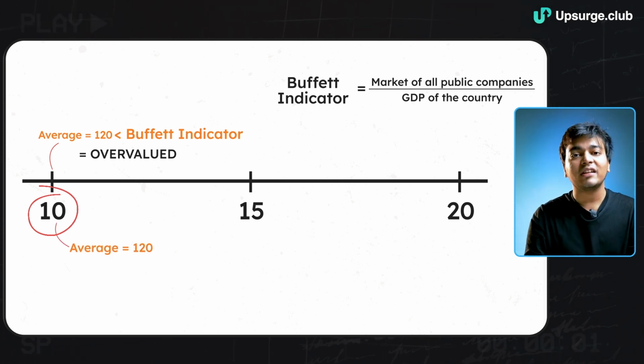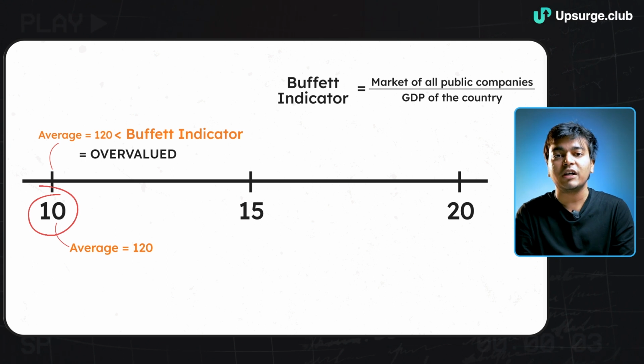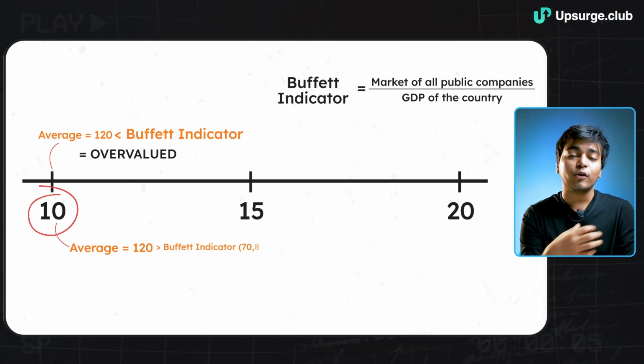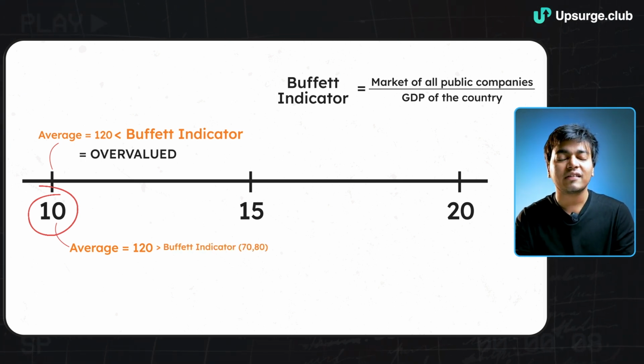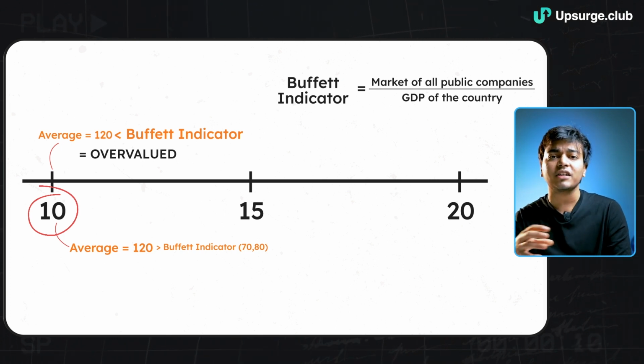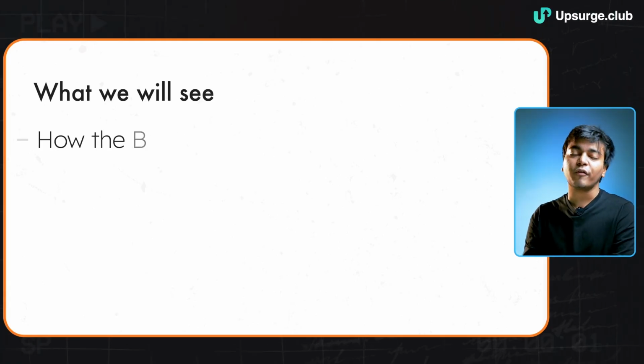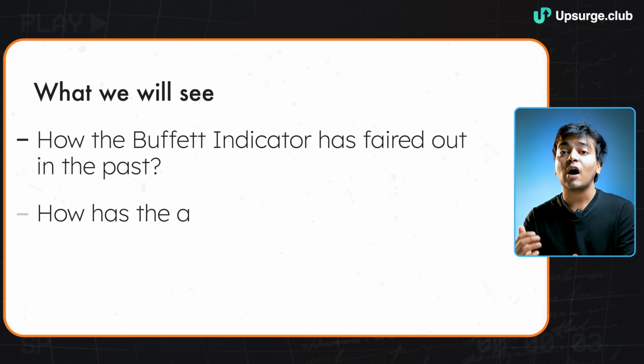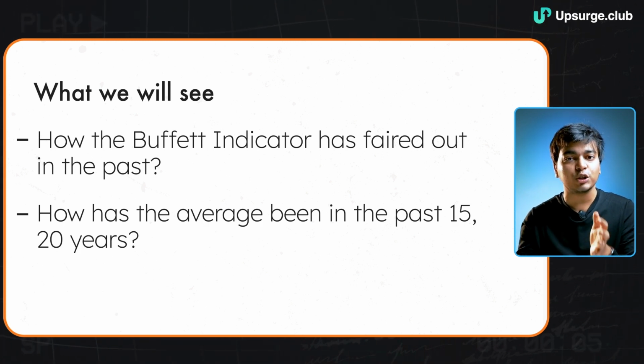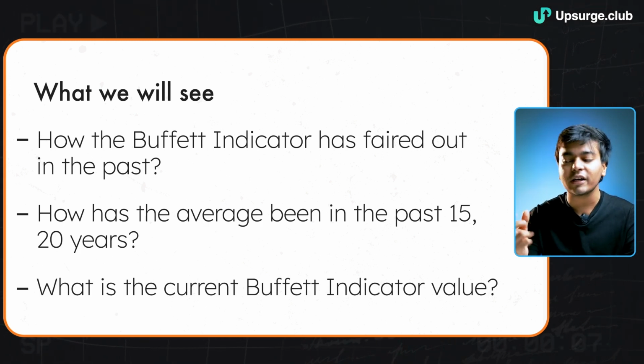Likewise, if the average of the last 10 years is around 120%, 130% and the current value is around 70-80%, we can easily say that according to the Buffett indicator, the market has started to move into the undervalued zone. So what I'll do is take the graph of the Buffett indicator for the Indian markets and see how it has fared in the past, how the average has been for the last 15 years, 20 years, and what the current Buffett indicator value is.